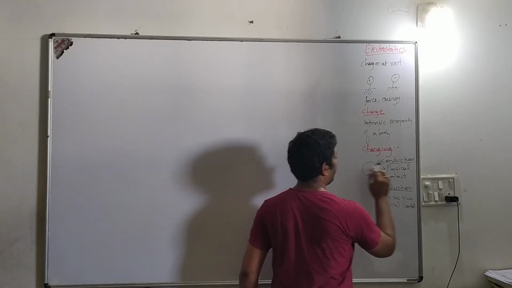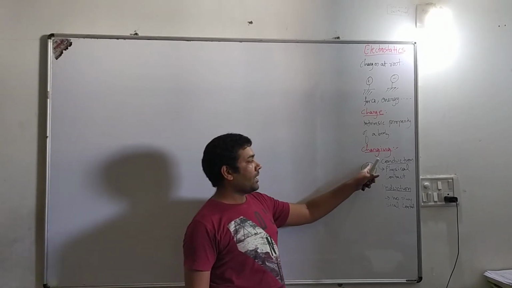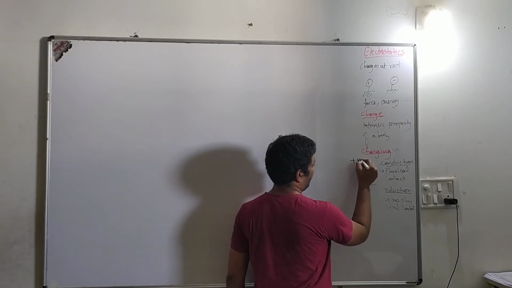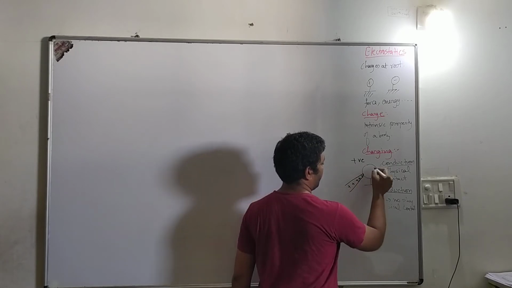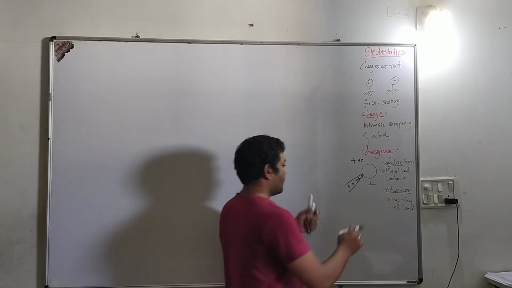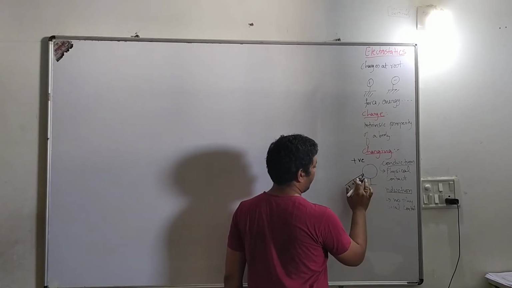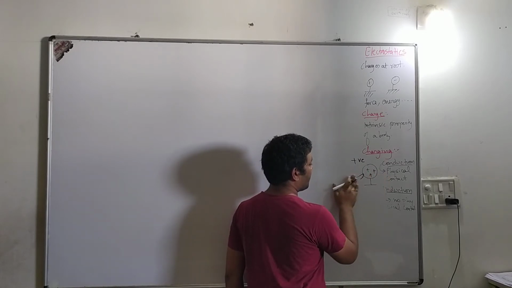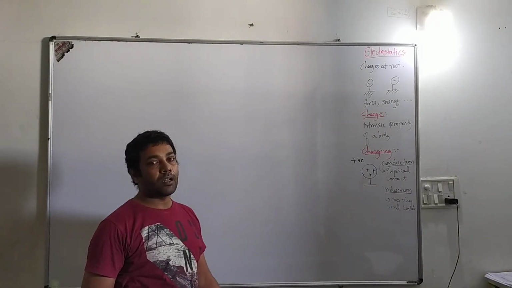So this body can be given charge with the help of either of these methods. Let us say I want to charge this body positively. What will I do? I will take a glass rod for positive charging, and bring it in contact with this body. Because of the contact, the charges will get shared after some time. Let's say initially there are 6 positive charges. Then after some interval of time, the charges get evenly distributed. We remove this positively charged body, and ultimately what we get is a positively charged body.